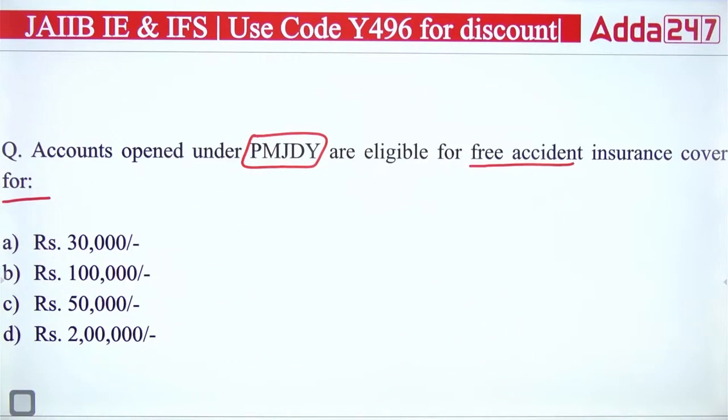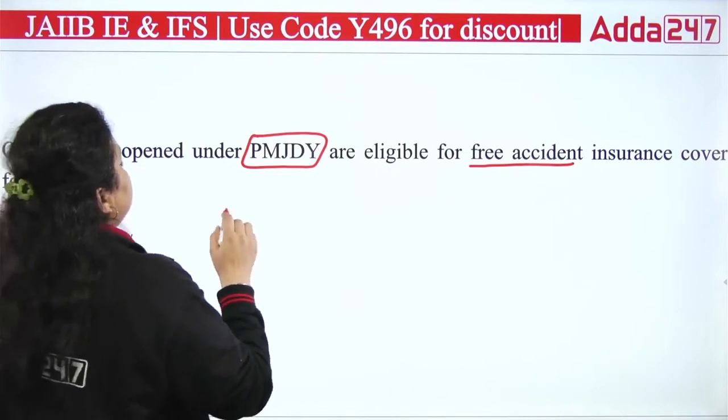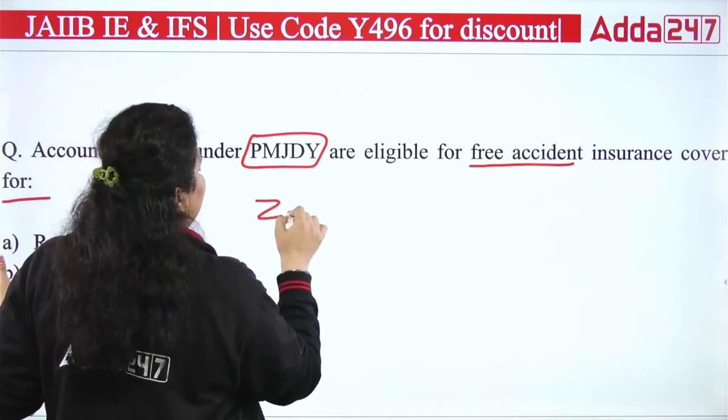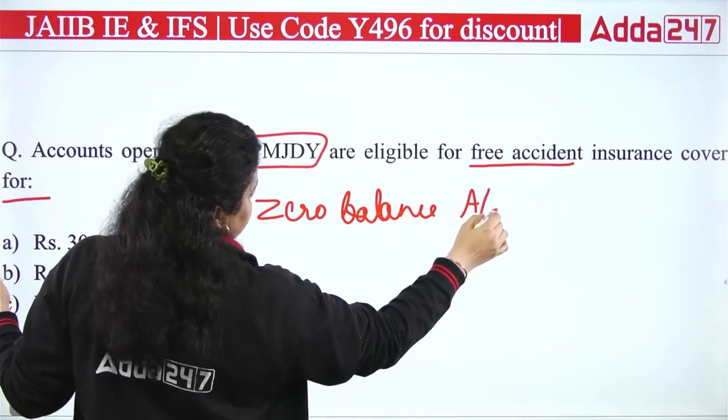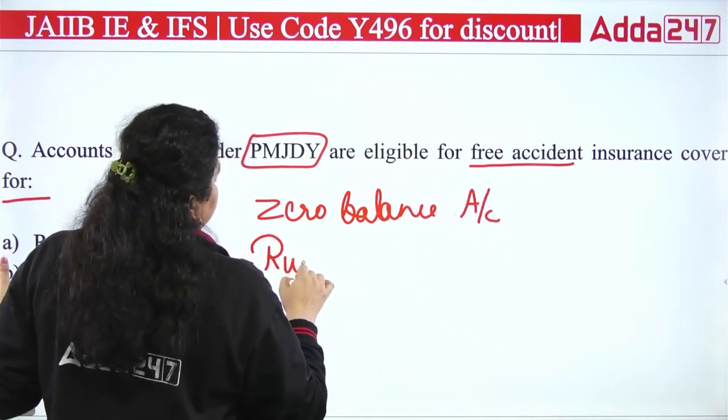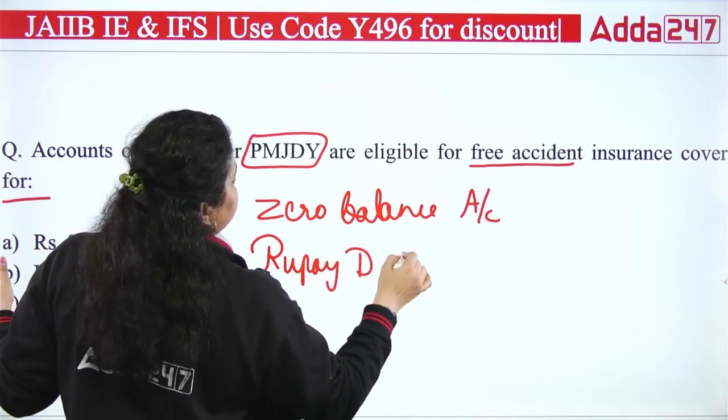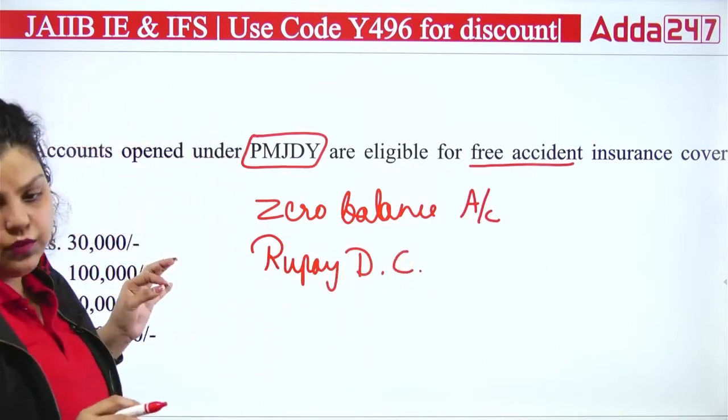Okay, so we are talking about Pradhanmantri Jandhan Yojana, and I guess everybody has heard about this scheme. It is a very famous scheme of the Government of India in which certain features have been defined. So first of all, it provides a zero balance account. It gives a RuPay debit card, and that will be free of cost.